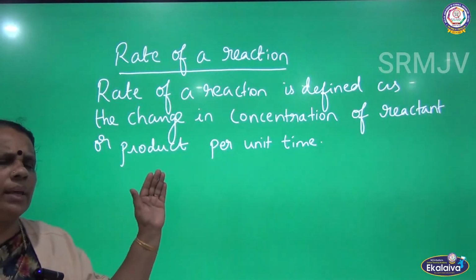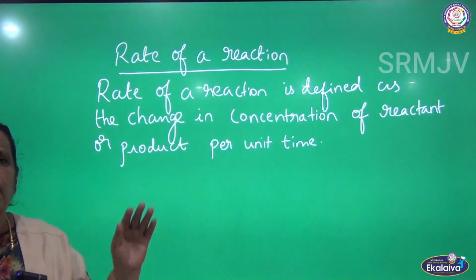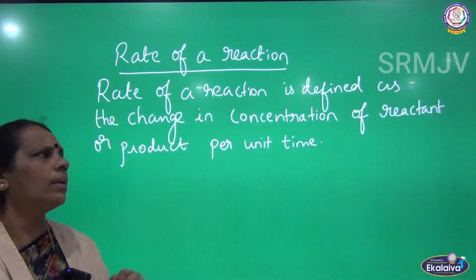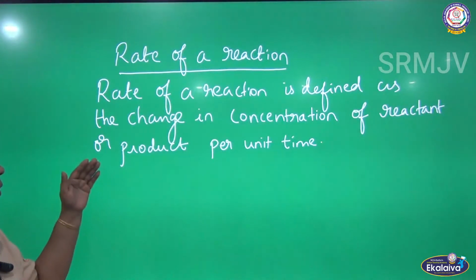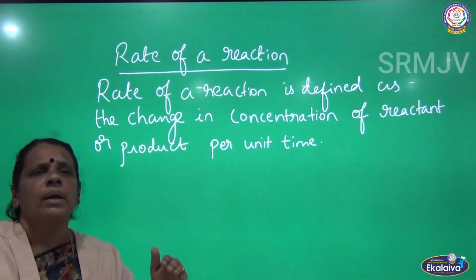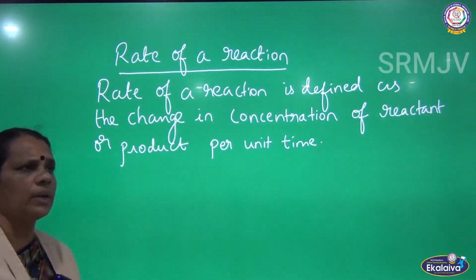So from the change in the concentration of either the reactant or the product, we can get the rate of the reaction, we can measure the rate of a chemical reaction. So rate of a reaction is nothing but the change in concentration of reactant or product per unit time.